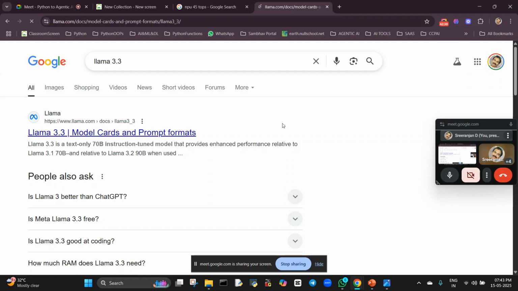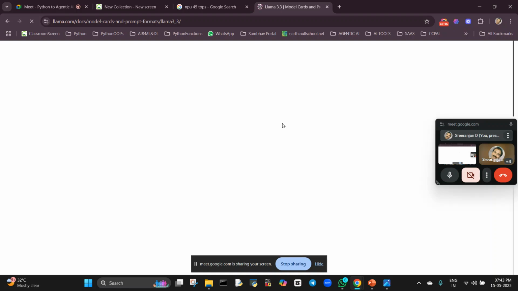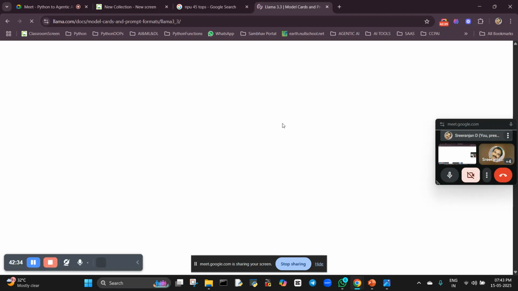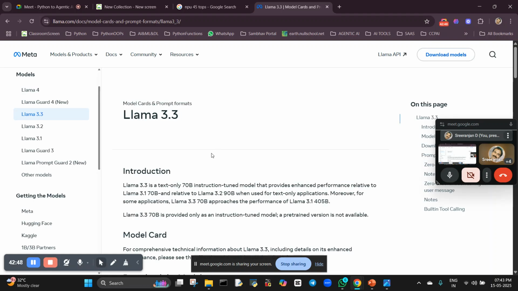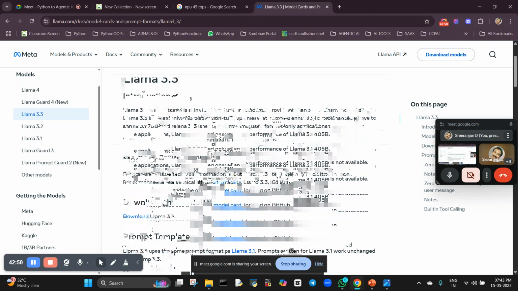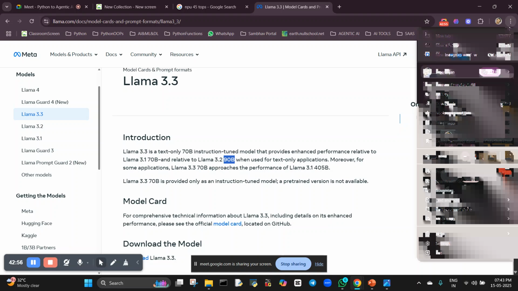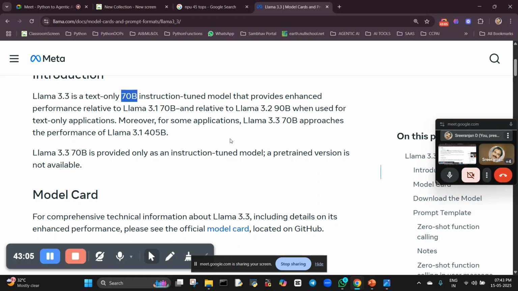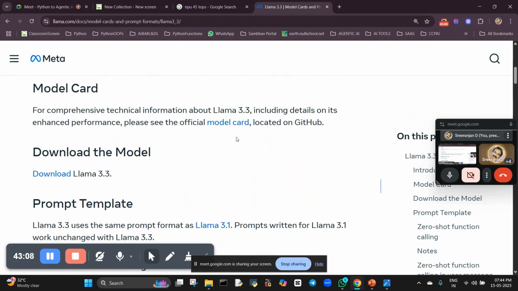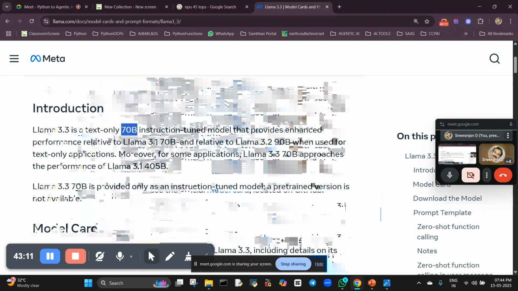I'm going to click here. How much data? If you see this, 90 billion parameters, 90 billion of data. It is already trained on this 90 billion of data, or otherwise 70 billion of data, text only. So pre-trained means it is already trained data.